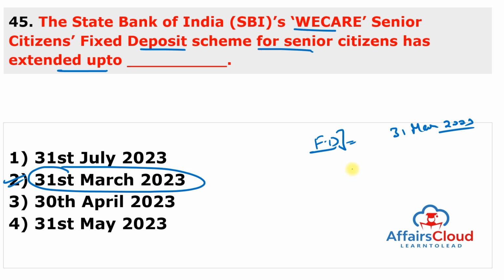In 2022, SBI launched the special FD scheme known as SBI We Care to secure senior citizens' income by paying additional interest on the term deposit. The scheme is offered for new deposits as well as the renewal of maturing accounts. The minimum period of deposit is 5 years and the maximum is 10 years.